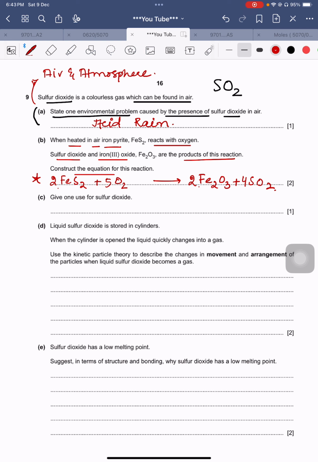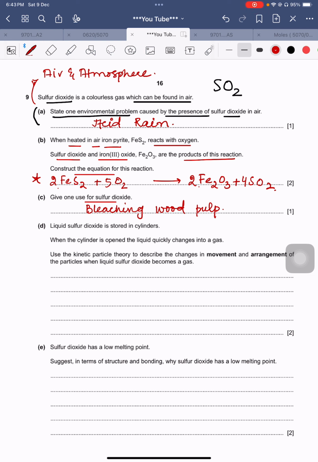Before moving ahead, I would like to inform you that we have to write one use of sulfur dioxide. What is the one use of sulfur dioxide? Bleaching wood pulp. Do we need to know? Those students who are done with bonding only, they are not required to do this, but those students who are done with the acid bases and salts, they have done contact process as well, so they should know this thing. Okay, so just give me a sec.